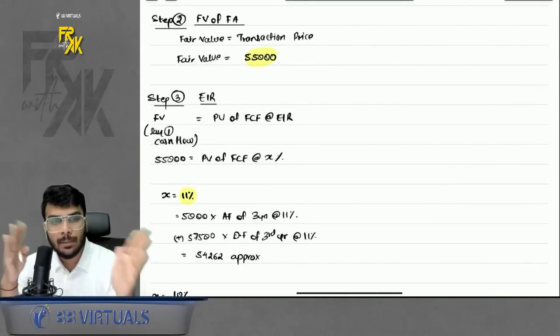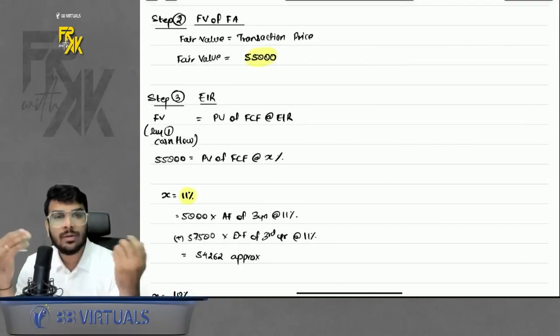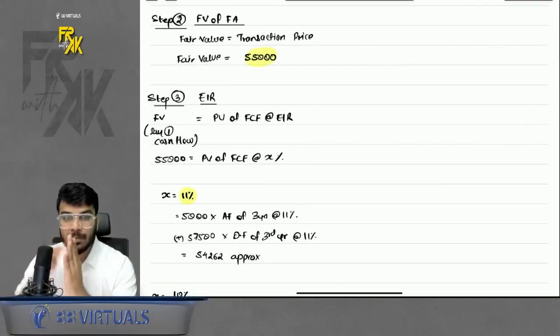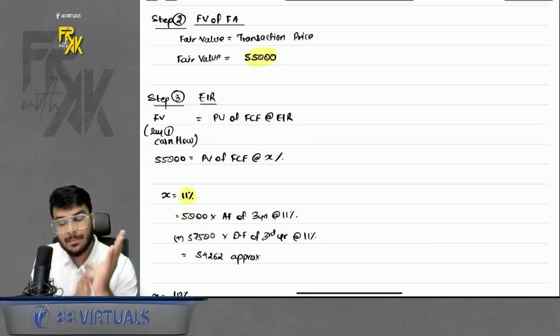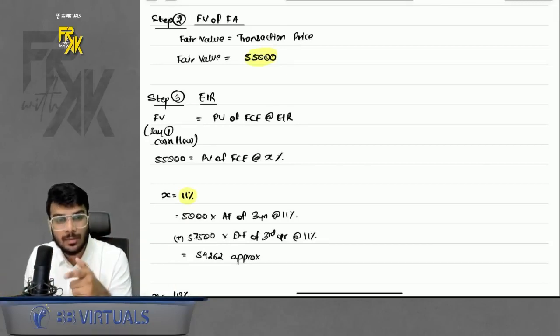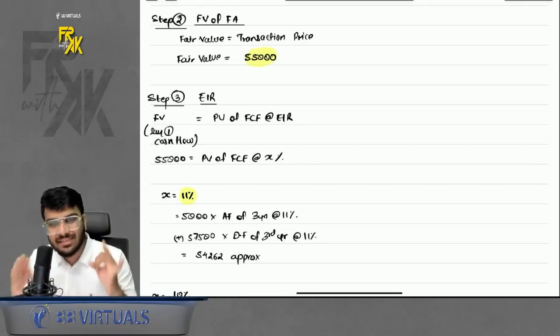So you should not book the premium on a specific date. That premium should also be booked across the period. Same is the case with discount. Have you heard discount on debentures, discount on preference shares? So whatever is the premium or discount, these are not discount or premium. Effectively, these are interest only.